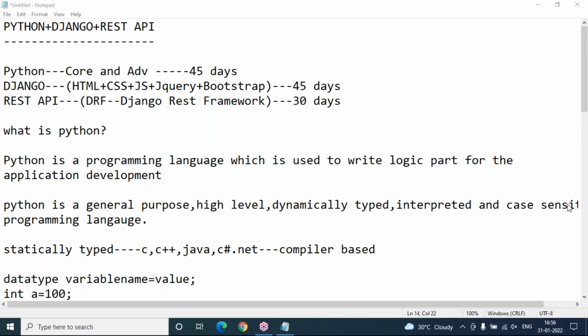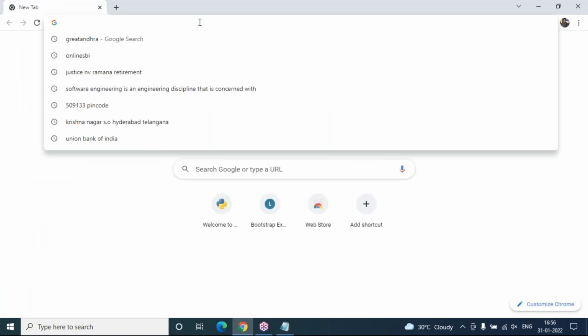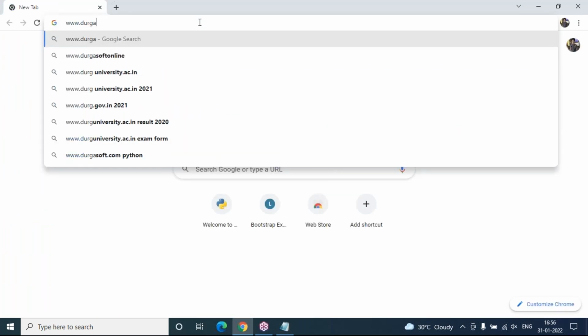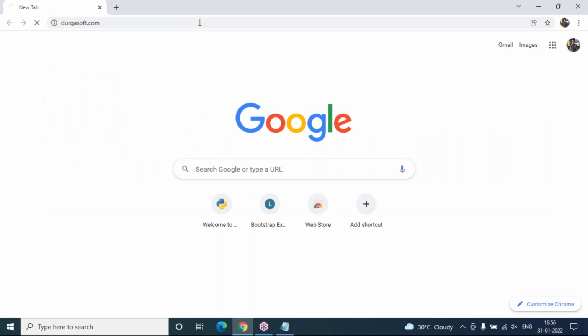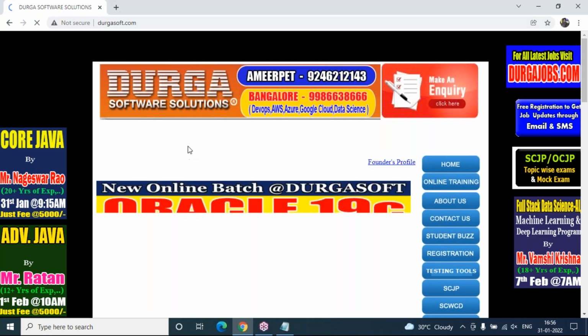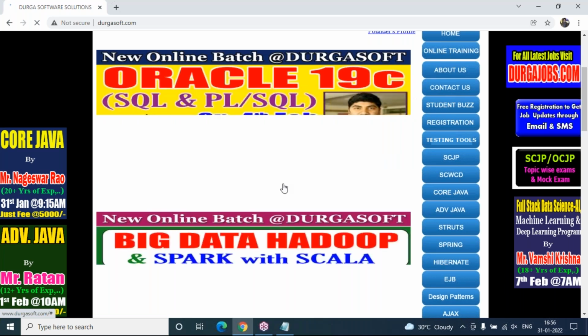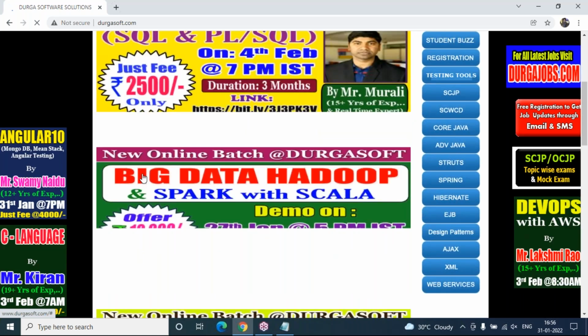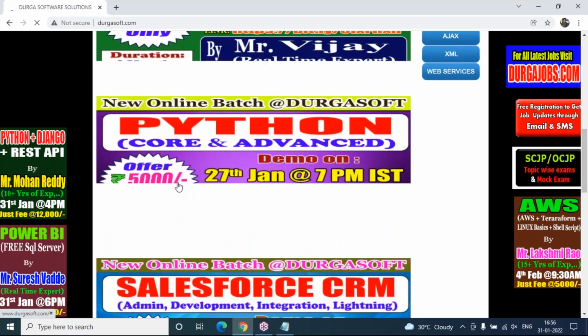If at all I want to check only on dates, where can we check it? I mean, you said you will announce something. Yeah, the official website is there, Durgasoft.com, and even so many faculty members are there. You can go through them also as per your feasibility and timing. You can see this is the official website. My batches are also there, and other faculty members also, you can go through it, no issues at all.